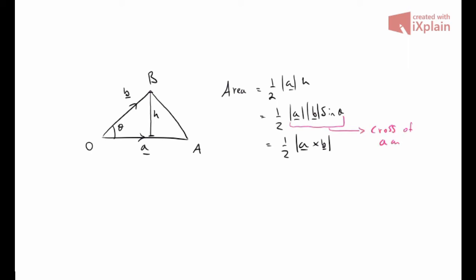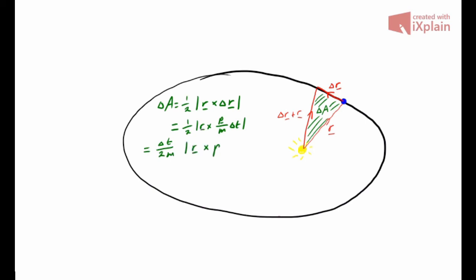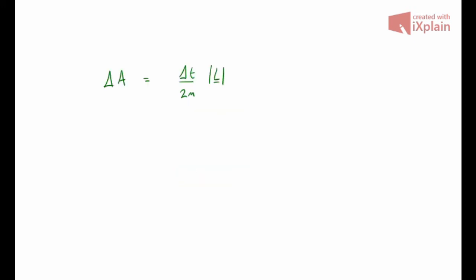Okay, so let's now apply this to our original vector triangle. So the area of this triangle is a half times by the magnitude of r crossed with delta r. But we know that delta r is just the momentum vector divided by the mass multiplied by delta t. So now if we factor out all of the scalar terms, we now have delta A is equal to delta t divided by 2m multiplied by the magnitude of r cross p. r cross p, as you might know, is the angular momentum of gravity in this case. Gravity is an example of a central force, and all central forces have a constant angular momentum.